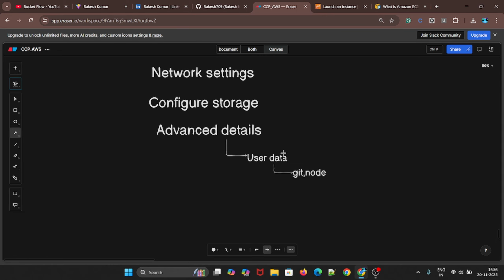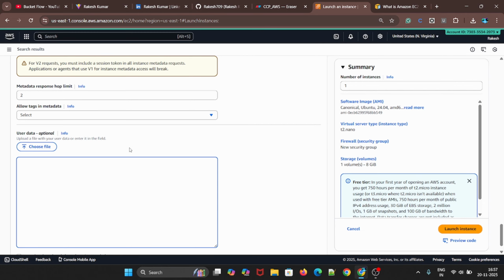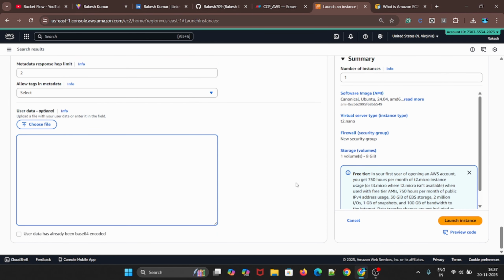So that's user data, which is optional. You can keep it, or else you can skip. We'll see how to write this script also, no worries.